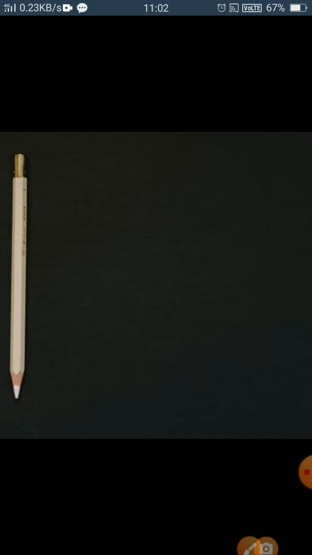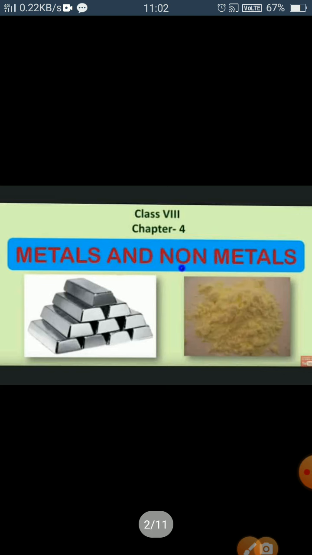So tell me, yes, metals. So we will start chapter number 4, metals and non-metals. All objects around us are made up of some materials such as wood, plastic, metal, concrete, etc. Materials may be broadly classified into two groups, that are metals and non-metals.